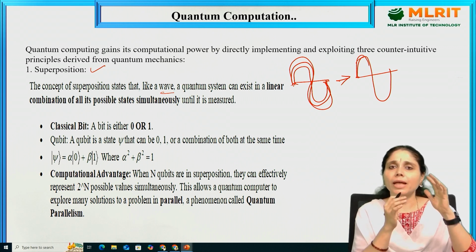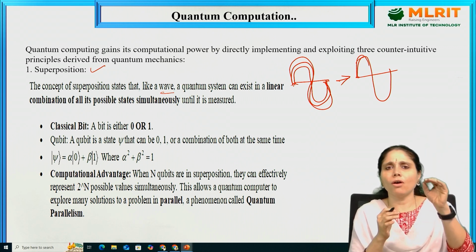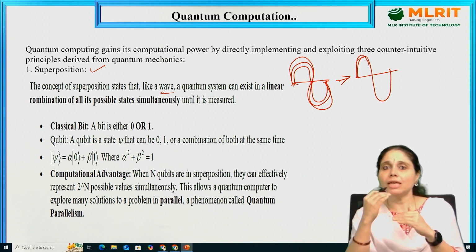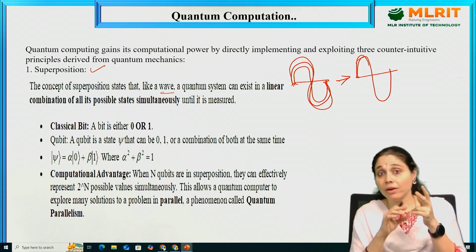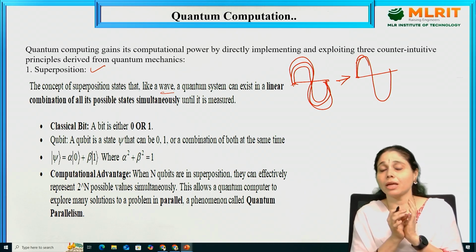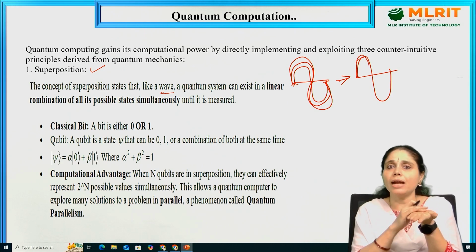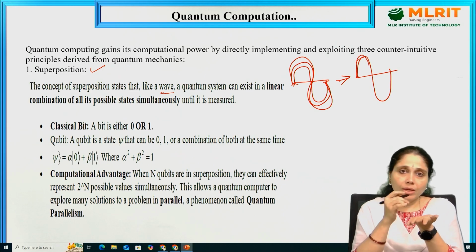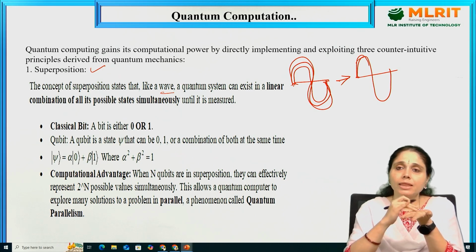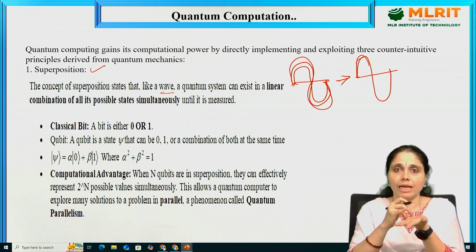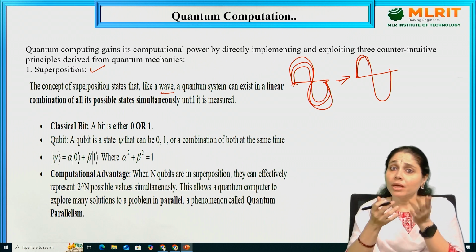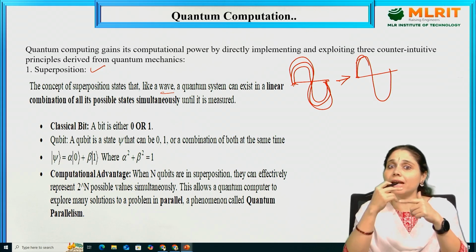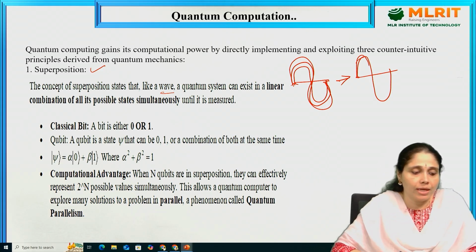We are unable to tell that it will definitely fall into heads or definitely fall into tails, but it will fall into either heads or tails. We can't see the surety until it reaches our hand or the ground. Only when it reaches the ground and we see the coin can we recognize whether it is a head or a tail. Until then, we can have heads and tails. Likewise, zeros and ones both can occur at a time, right? So see, classical bit.